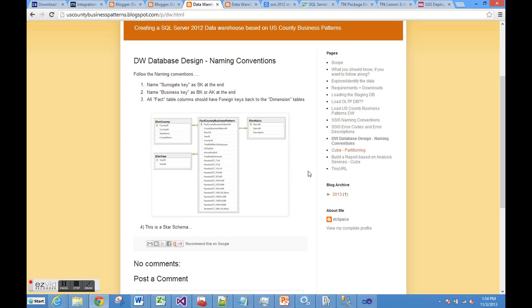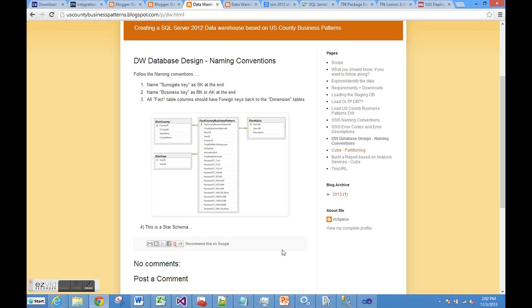The practice we are following here is the alternate keys concept, so NAICS AK, county AK, year AK. The primary keys are county SK, year SK, and NAICS SK, and the primary key on the fact county business pattern table is named fact county business pattern SK.